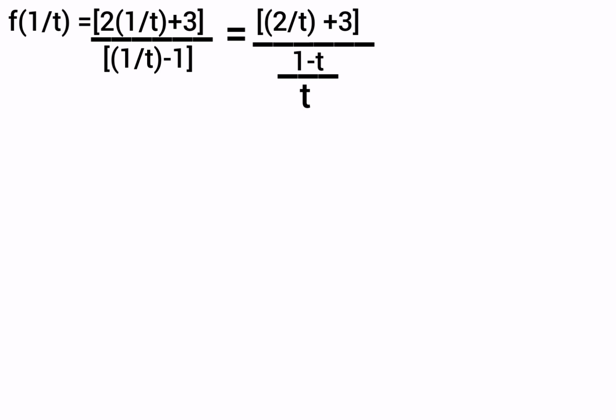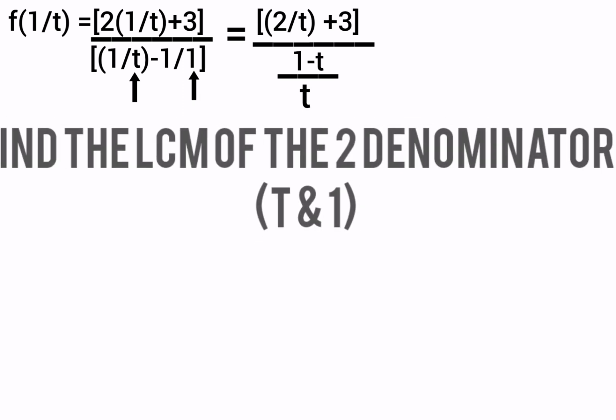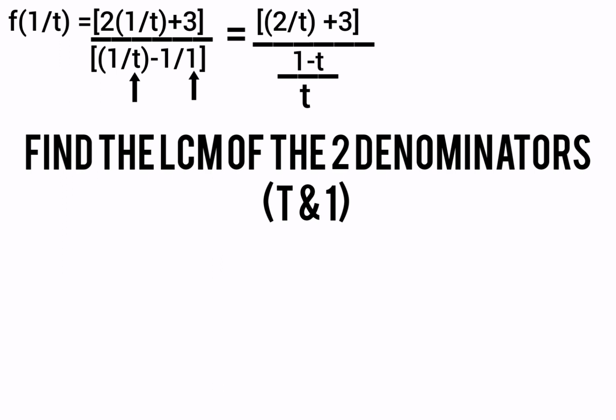That 1 there is the same thing as 1 over 1. Now I just had to rearrange it so that both of the fractions have a denominator. So the denominator of 1 over t is t, while the denominator of 1 over 1 is 1. Is that clear?